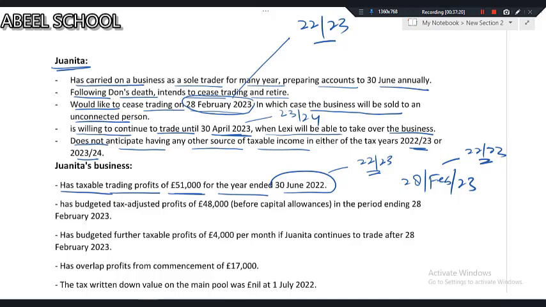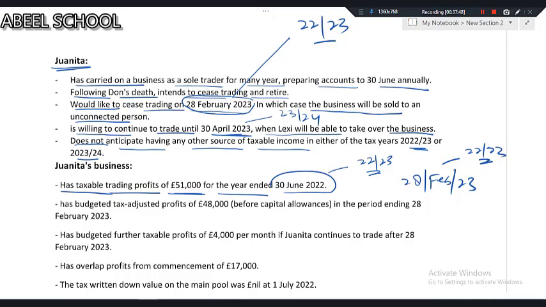whatever profit comes till 28 Feb 2023, you can add that profit into 51,000 because both the accounting end and the cessation date fall in the same tax year. When both fall in the same tax year, we just merge them. If you don't want to solve like this, it is still fine. Whatever profit comes to 28 Feb 2023, that profit definitely falls in tax year 22-23.